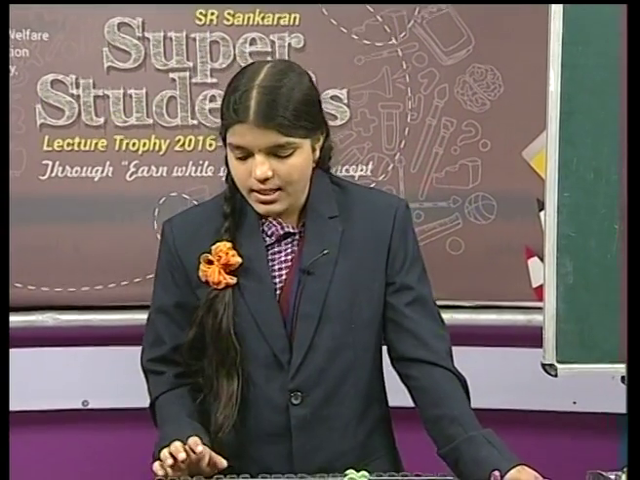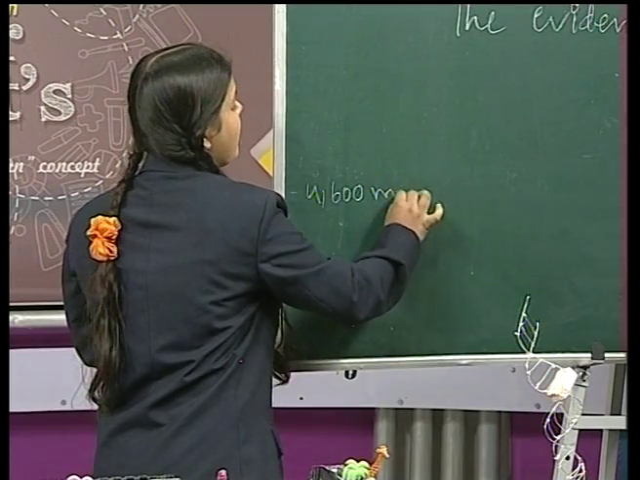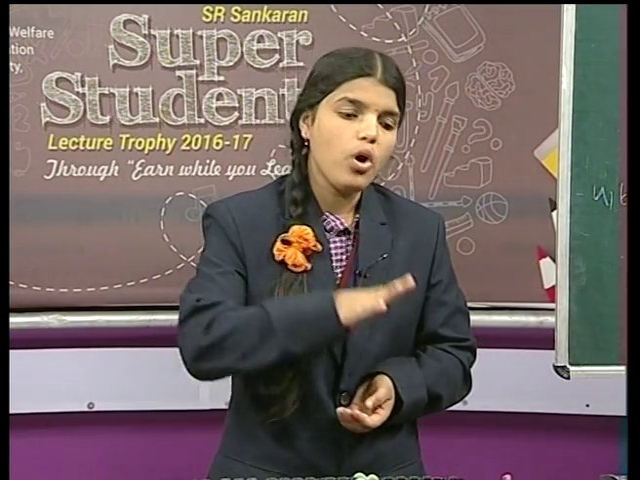Okay. So friends, if you observe this slide, how life starts, that means how the earth originated. Approximately 4,600 million years ago, the earth was too hot, so hot that it could not be borne. Its temperature was estimated at 4,000 to 6,000 degrees. Friends, there was no chance to live, not even a single organism. After taking many millions of years, the earth became cold.